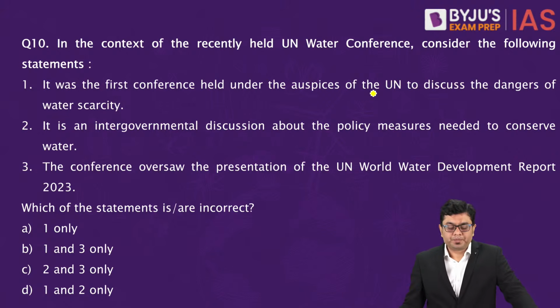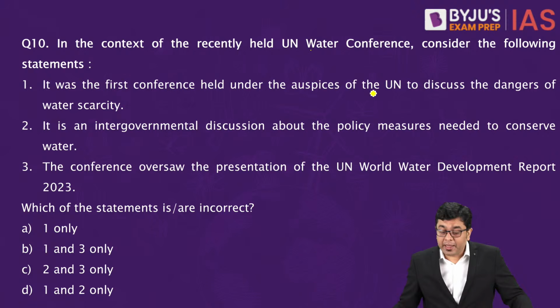Now, in the context of the recently held UN Water Conference, consider the following statements. UN Water Conference was recently held in New York, around World Water Day, which is celebrated on 22nd of March.